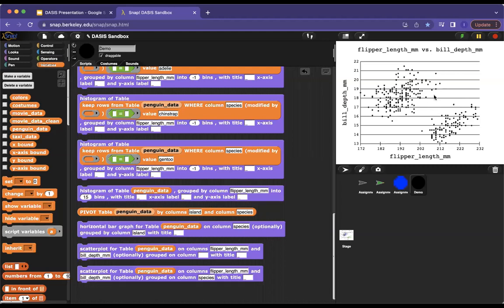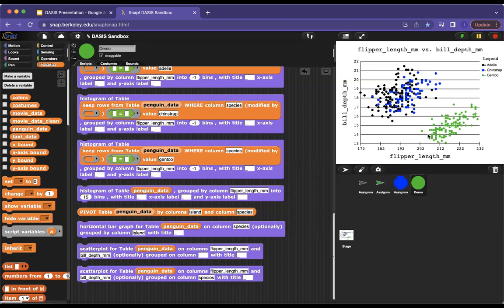But initially, if you were to ask students why there are two different clumps, you may not get a straight answer from the group. But using this optional grouping argument, if we group by species first, we can see that there is a definite pattern: the Chinstraps and Adelies fall in this cluster, and this huge cluster down here is all Gentoo.